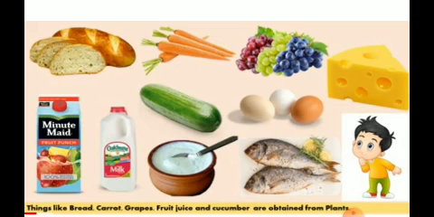Here are some of the sources of food from plants and sources of food from animals. When we see here the carrot, the grapes, the cucumber, the fresh fruit juice, the bread, these are some of the sources of food that we obtain from plants. And the milk, the butter, the egg, cheese, fish, these are some of the sources of food that we take from animals, children.